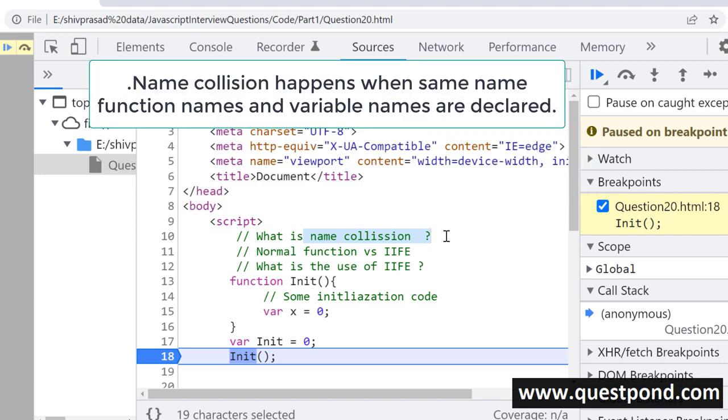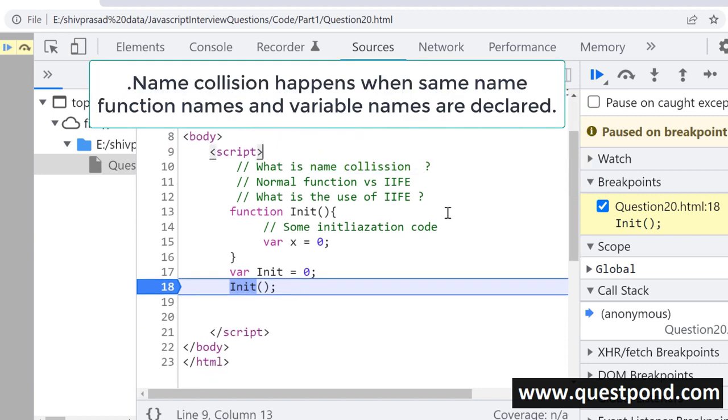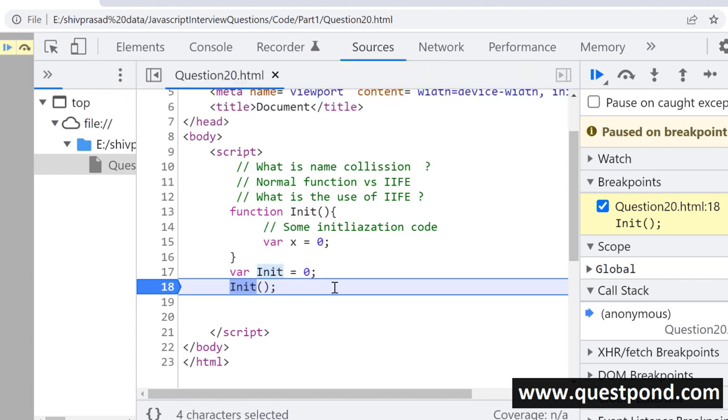Name collision happens when you use the same variable names or method names in the same context. For example, you can see on your screen out here, we have created an init function. And just after this init function, at line number 17, we have created a variable called init. So that means that we are trying to use the same function name and the same variable name in the global context, in the window context. Because of this, you will get an error.